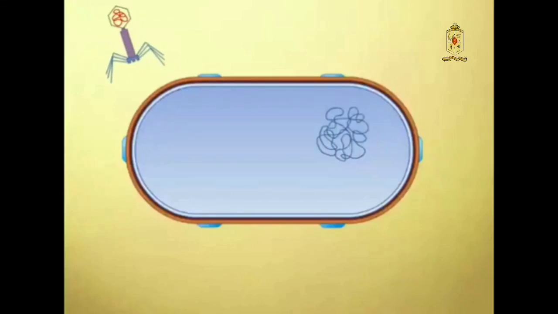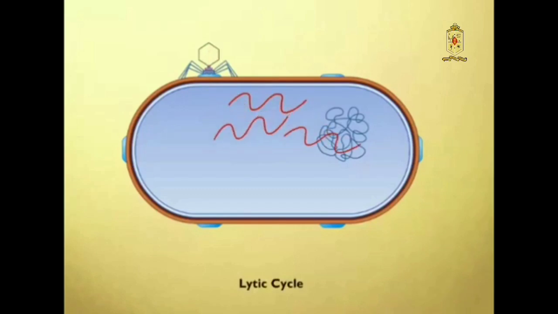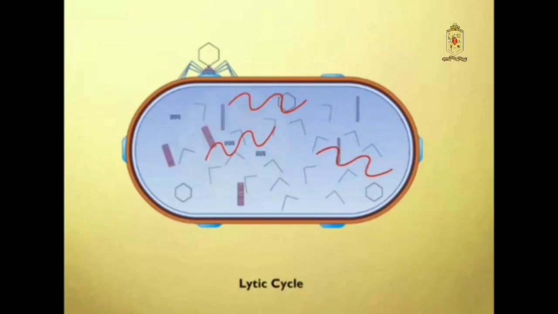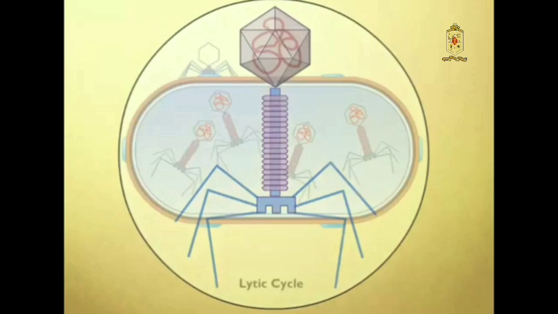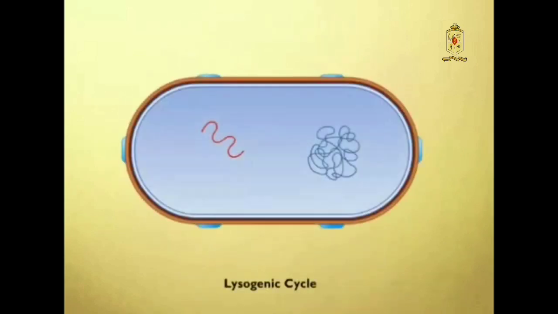Phages infect bacteria, and either the lytic or the lysogenic cycle may be followed. In both cases the first step involves the phage attaching to the host cell and injecting its DNA into the host cell. In the lytic cycle, nucleic acid is replicated and phage genes are expressed, resulting in the production of phage proteins. Mature phage particles are assembled and the host cell lyses, releasing the phage particles.